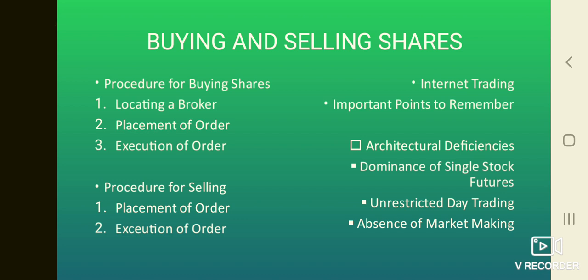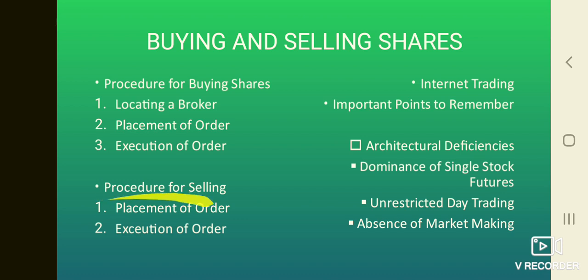The contract note contains relevant details of the transaction. Preserve it for tax and other purposes. You are expected to pay for your purchase within a stipulated period specified by the broker. After you have effected the payment, the broker will transfer the shares electronically to your depository participant account.